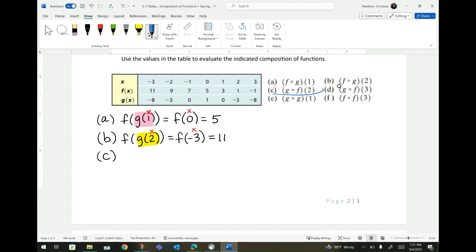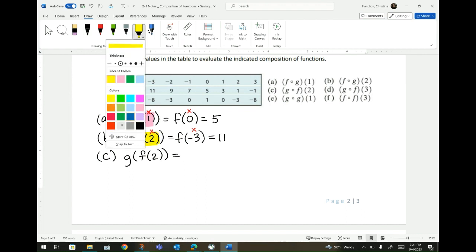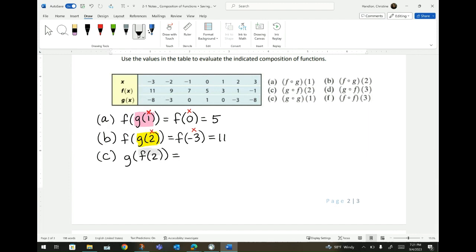Let's go look at C. C is g in composition of f of 2. So g in composition of f of 2 is the same thing as g of f of 2. So what do we do here? We focus on f of 2. So start with 2 at x, and I go to the f. My f is a 1. So bring over the g, because I haven't done anything with it, and put a 1 for my f of 2.